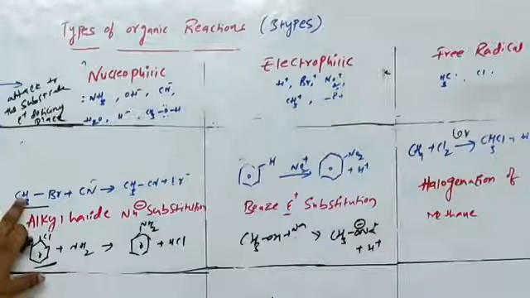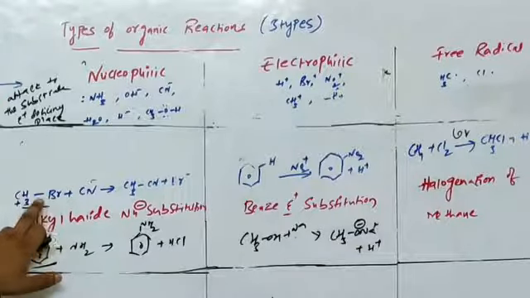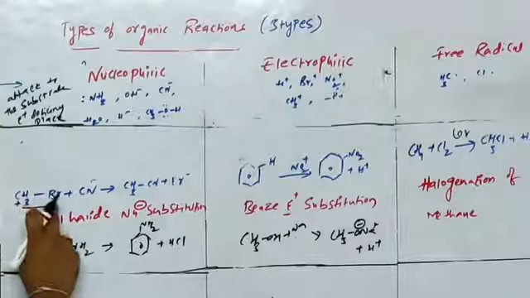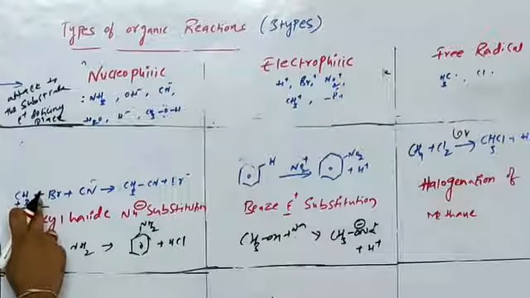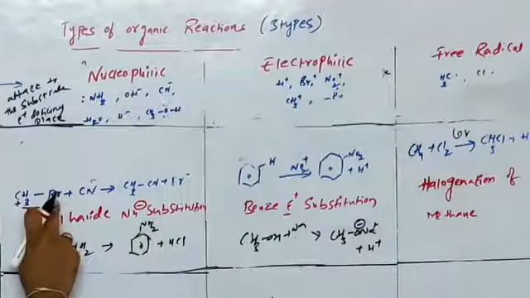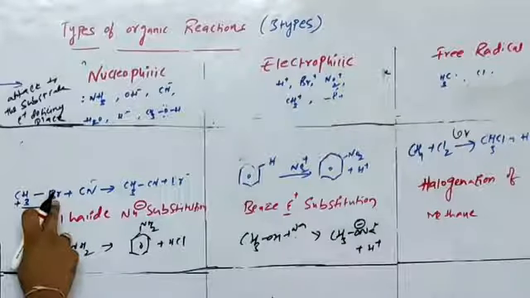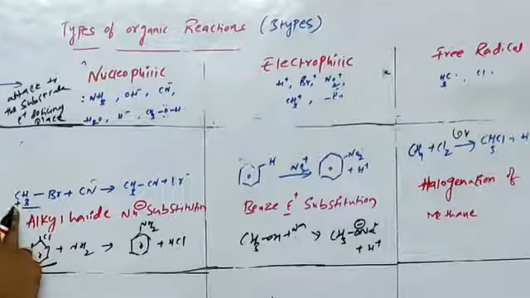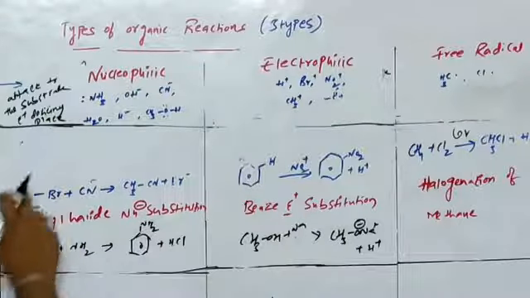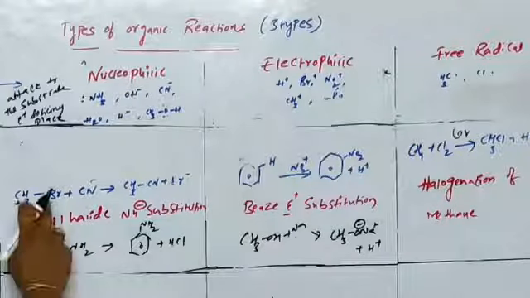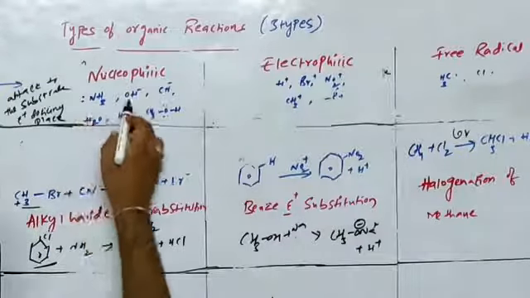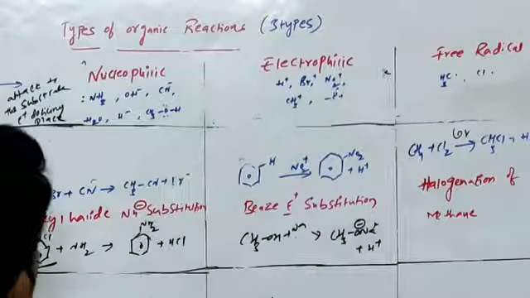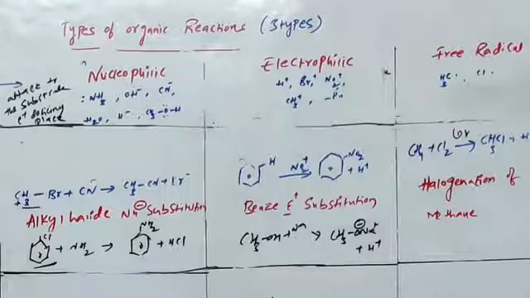For example, in this reaction, take alkyl halide, ethyl bromide. Bromine is an electronegative atom compared to carbon. The sigma electrons are partially polarized toward the bromine atom. That's why this carbon carries a positive charge. This is the electron-deficient place, and the nucleophile attacks this place. The bromide is replaced by the cyanide nucleophile. Examples: amide anion, hydroxyl anion, cyanide anion, hydride anion.